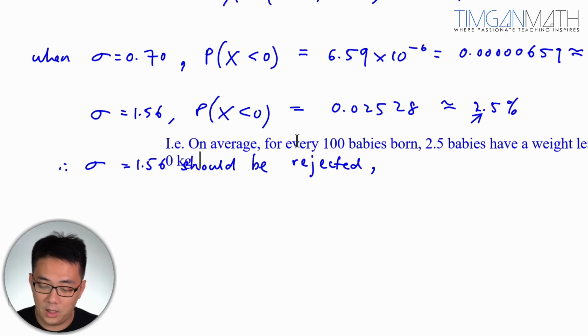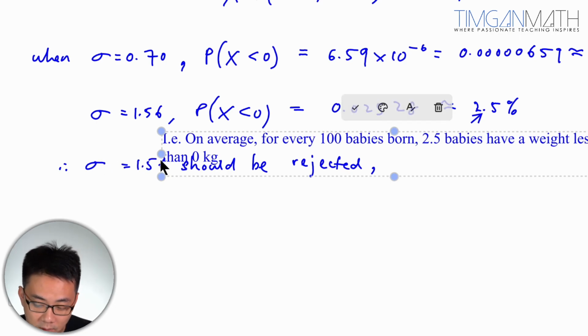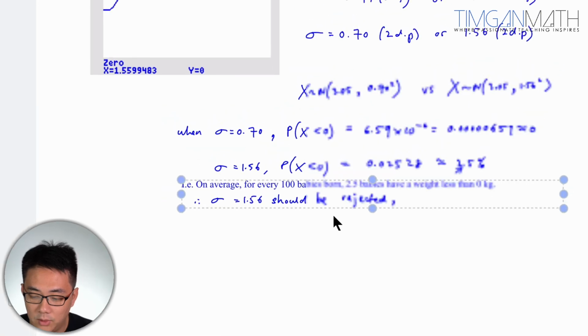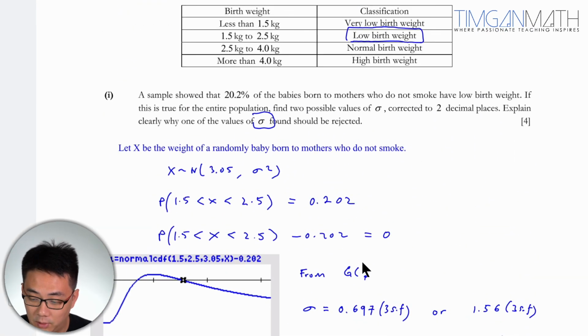That's a lot. Okay, so that is not something which you would expect. So that's how you do this part here to see whether it's realistic or not. So that's how you do this question here proficiently, and if you have any questions at all, please let me know and I'll see you in the next question.